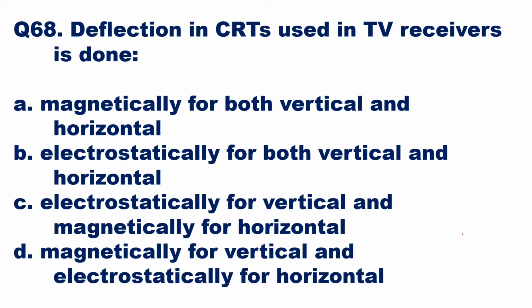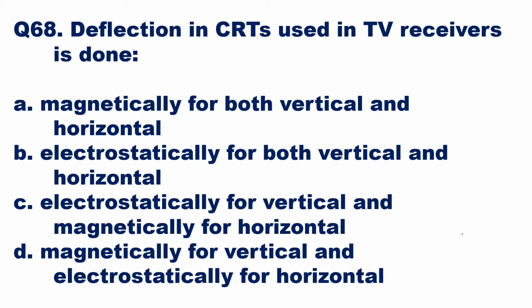Deflection in CRTs used in TV receivers is done by. So here we are going to speak about vertical deflection of the beam and the horizontal deflection of the beam. If you have studied CRO, in CRO's CRTs we have electrostatic deflection, but for TV receivers, we use magnetically deflected beams.